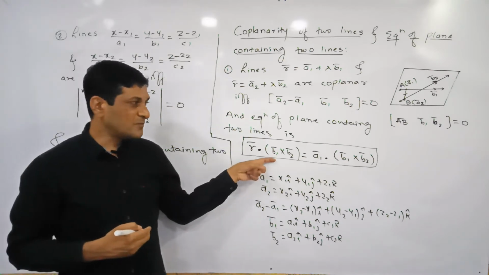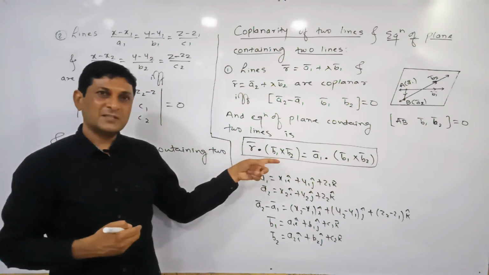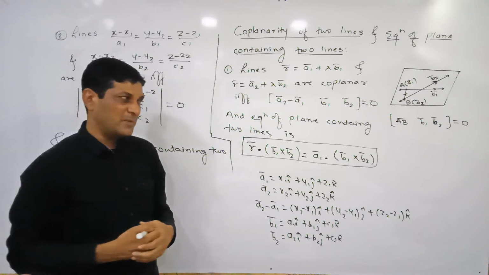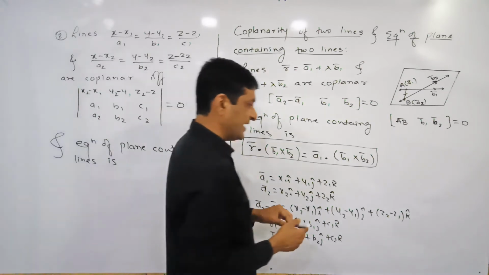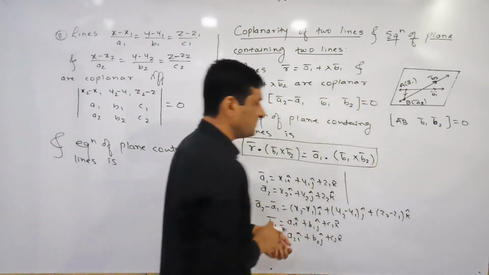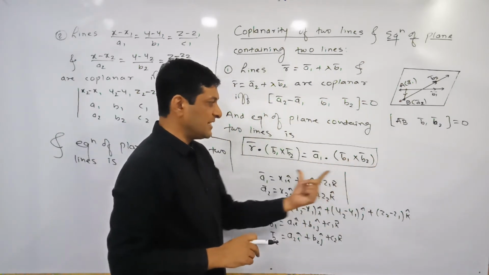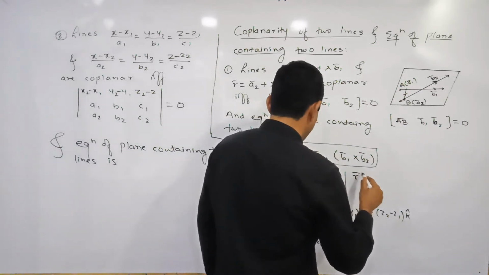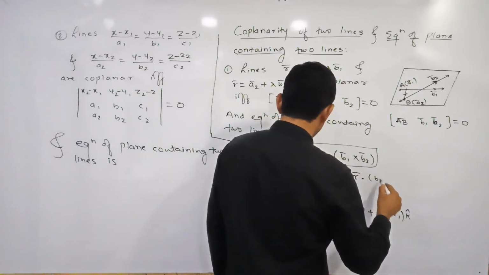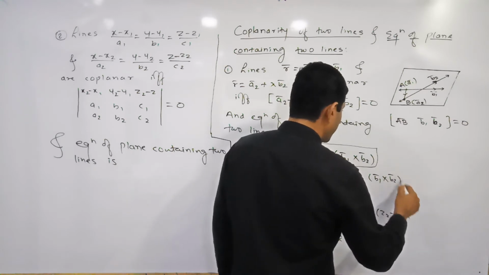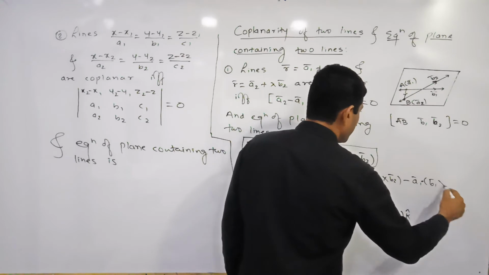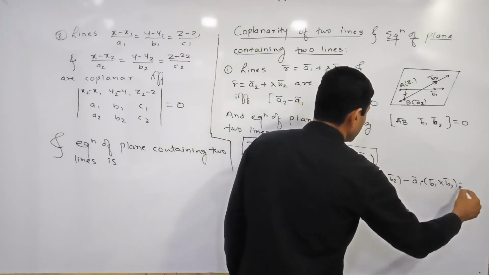Already here we have got one formula, just we are converting the same formula into Cartesian form. For that purpose let us simplify it. If we simplify it, this plus term on coming to this side will become minus. So what will we get on this side? r bar dot B1 bar cross B2 bar minus A1 bar dot B1 bar cross B2 bar is equal to 0.